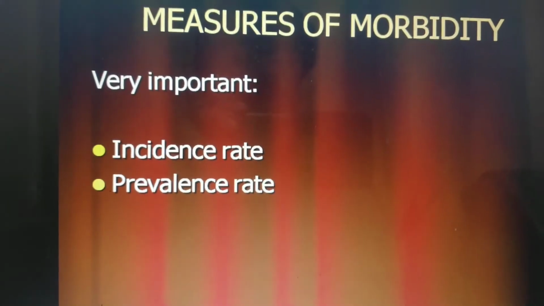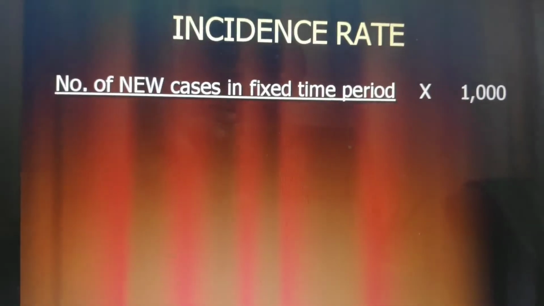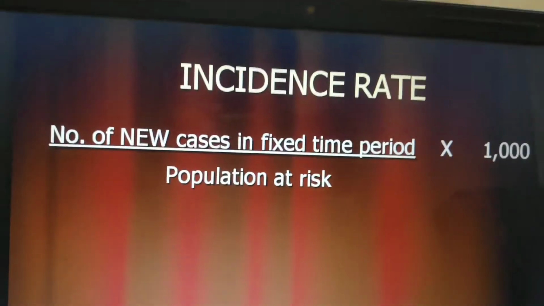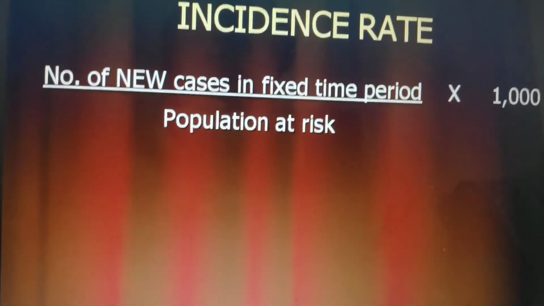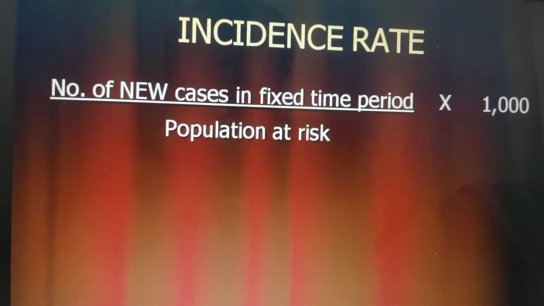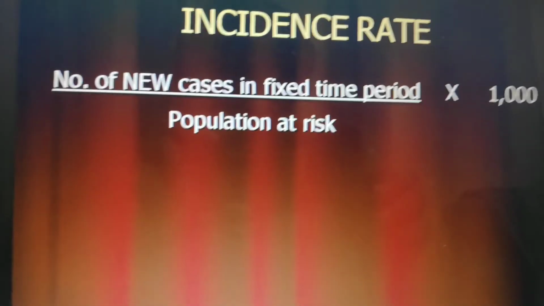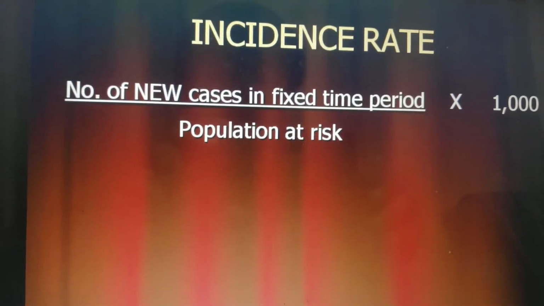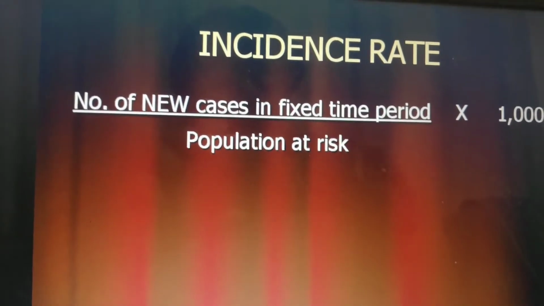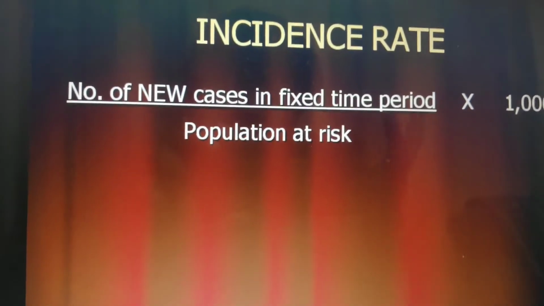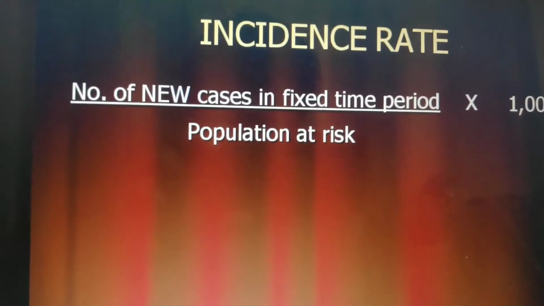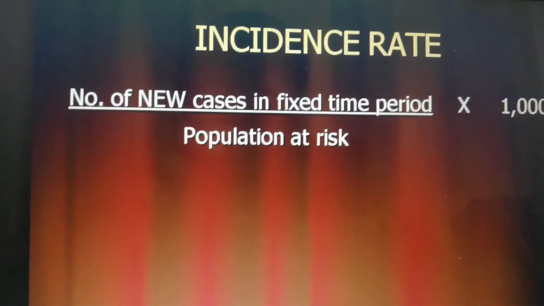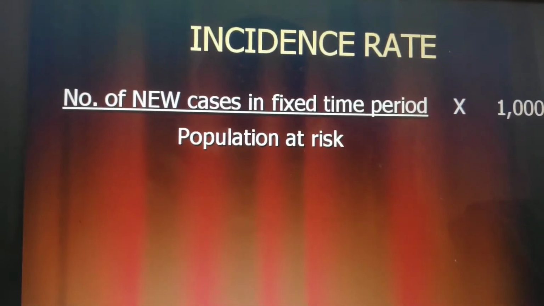So this is also a term of measurement. What is incidence rate? Very simple. Number of new cases in a fixed time period divided by population at risk, into 1000. From this formula, you can calculate the incidence rate. For example, in the COVID-19 era, maybe in India, 50 lakh population at major risk, because 53 lakh have been recovered.